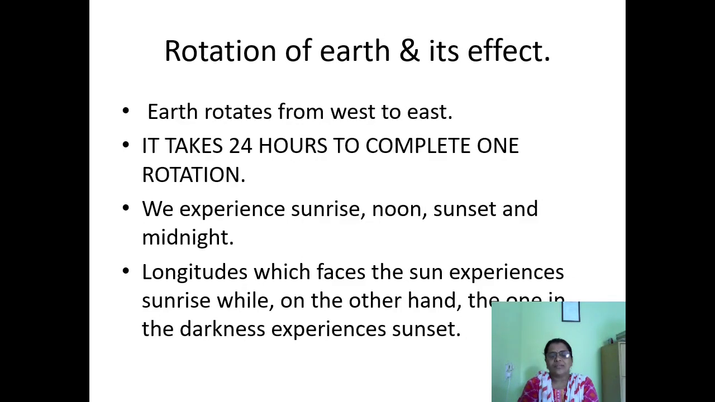You know that from third standard you have studied the rotation of the earth. What are the effects of rotation of the earth? You know that earth rotates from west to east. It takes 24 hours to complete one rotation. Due to this rotation we experience sunrise, noon, sunset and midnight. The longitude which faces the sun experiences sunrise. On the other hand, longitudes which are in darkness experience sunset.